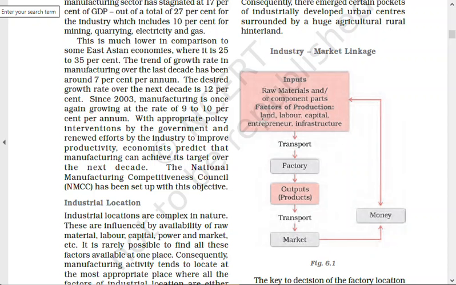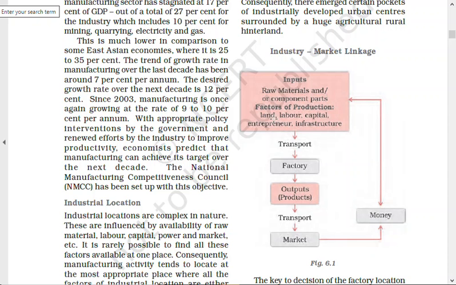Have you studied four factors of production in grade 9? No, sir. Sorry. No. Yeah, that was in the first chapter only in economics. It's written over there. Four factors of production are land, labor, capital, and entrepreneurship.